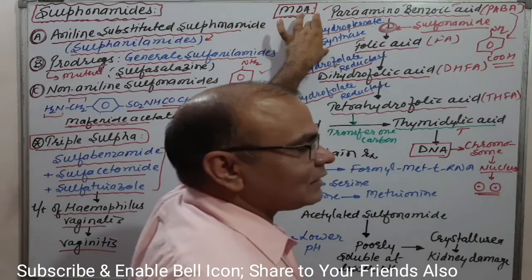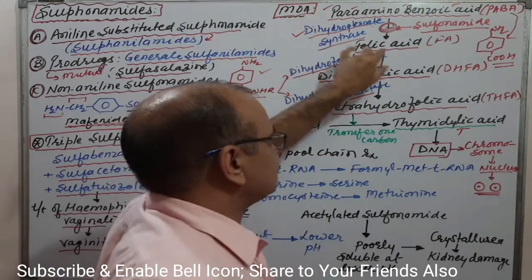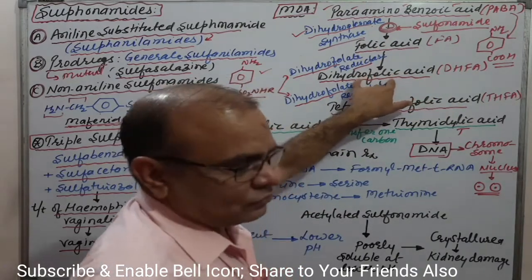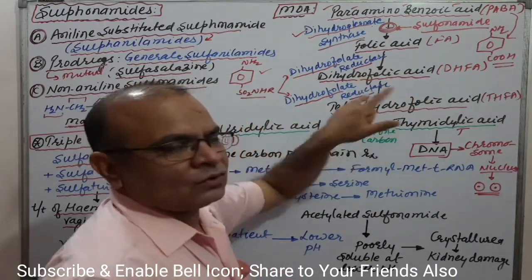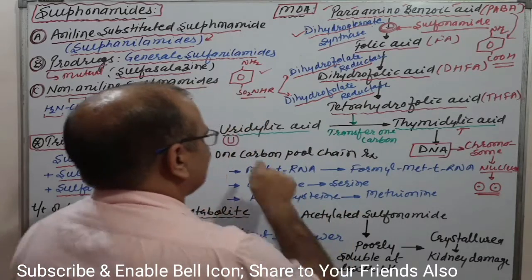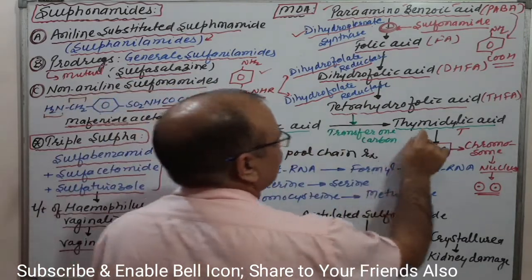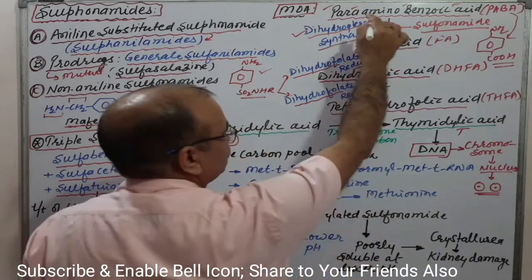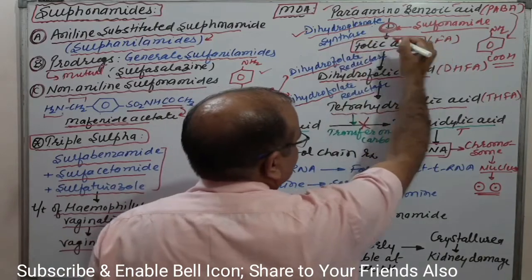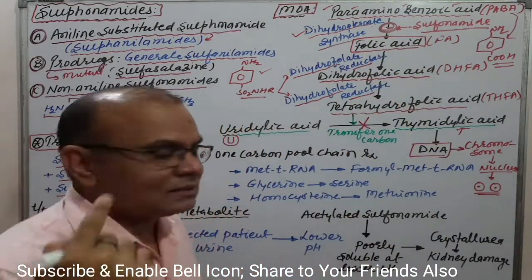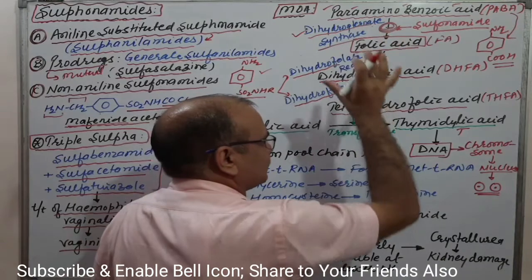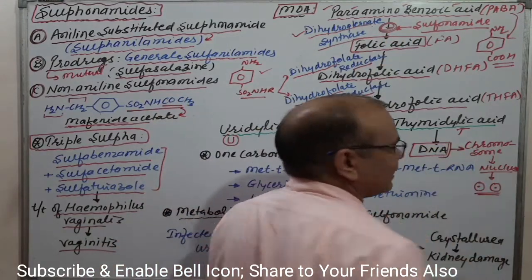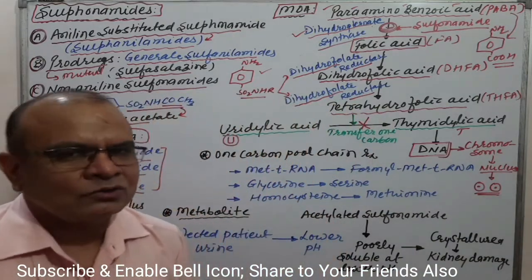meaning the dihydropteroate synthetase enzyme, which results in no formation of folic acid, no formation of dihydrofolic acid, no formation of tetrahydrofolic acid. Conversion of uridylic acid to thymidylic acid will be stopped due to no formation of folic acid. Folic acid is an essential component for this conversion, that is, for DNA. If DNA is not formed, then there will be no chromosome. No chromosome means no nucleus.